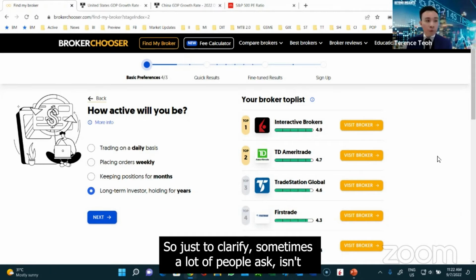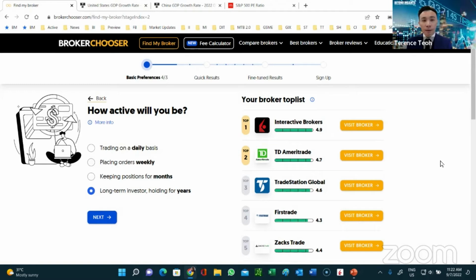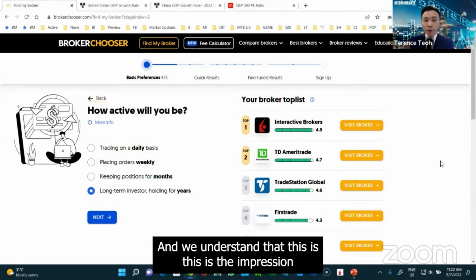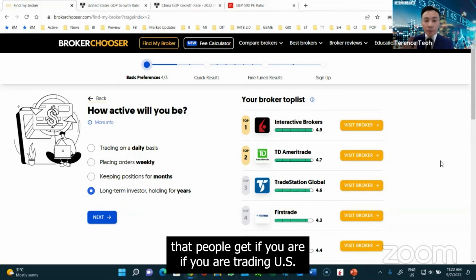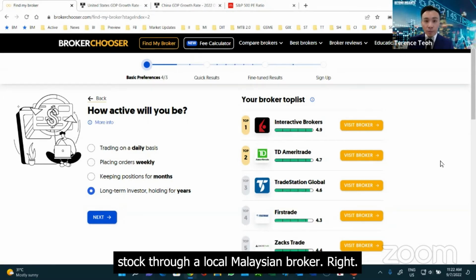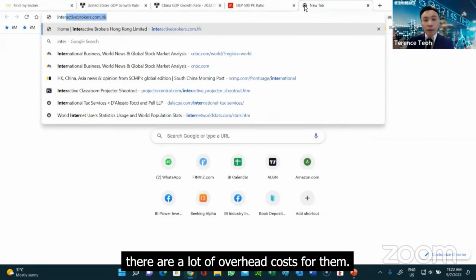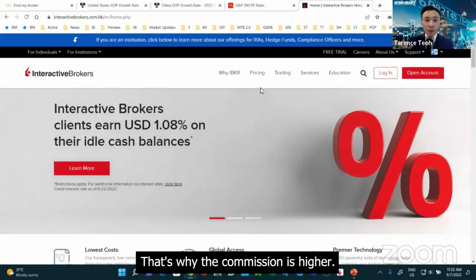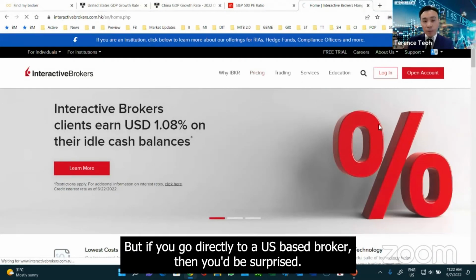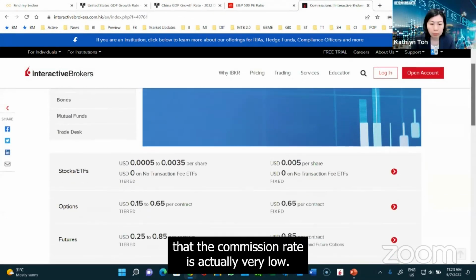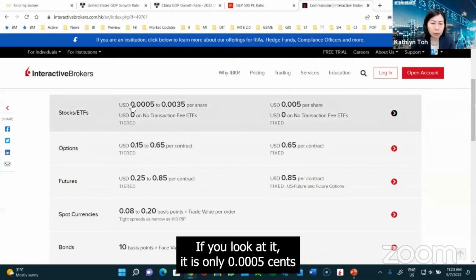Just to clarify, a lot of people ask us, isn't the commission very high for US stocks? We understand that this is an impression that people get if you are trading US stock through a local Malaysian broker. Because for a Malaysian broker to facilitate US stock trading, there are a lot of overhead costs for them. That's why the commission is higher. But if you go directly to a US-based broker, you'll be surprised the commission rate is actually very low.